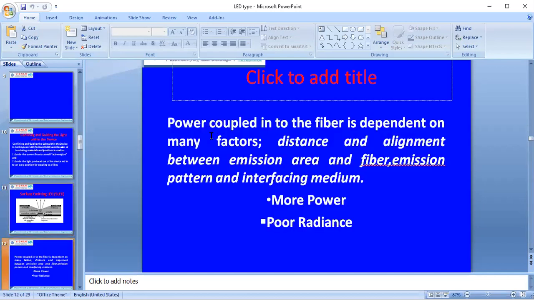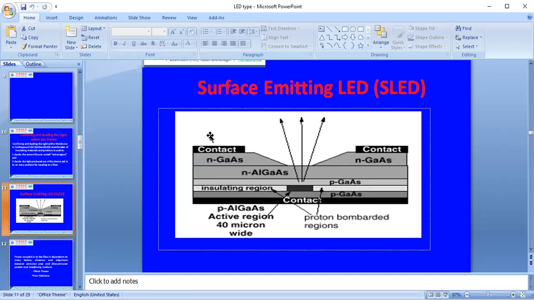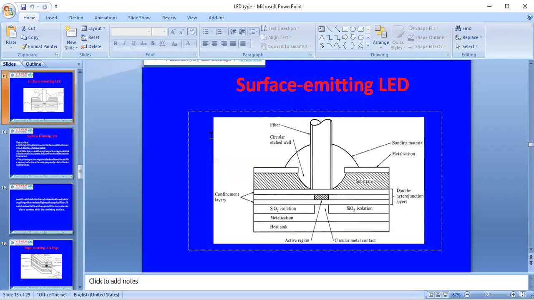Power coupled into the fiber depends on many factors: distance, alignment between the emission area and fiber, and also emission pattern and interfacing medium. To produce more power and high radiance, we can use this surface LED, SLED. From the surface of the surface emitting LED, light will be emitted. Here we have the heat sink, metallization, isolation with SiO2 material, and the active region.